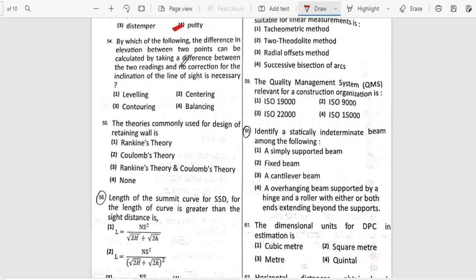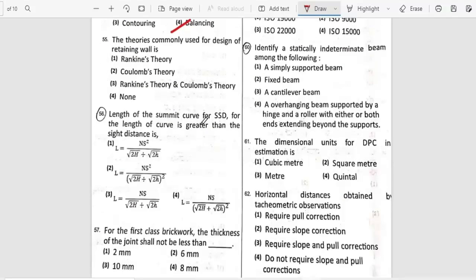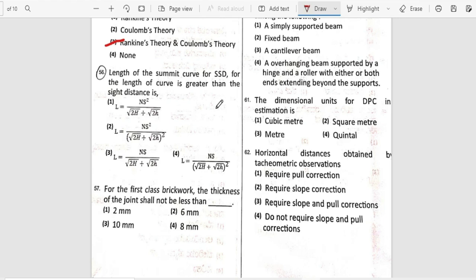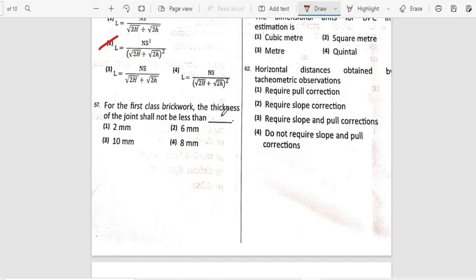By which of the following can the difference in elevation between 2 points be calculated by taking a difference between the two readings, and no correction for the inclination of the line of sight is necessary? So in which is this done? Balancing. The theories commonly used for design of the retaining wall are Rankine's theory and Coulomb's theory. The length of summit curve for SSD for the length of the curve greater than the sight distance is option 2. Next, for first class brickwork, the thickness of the joint shall not be less than 6 cm.